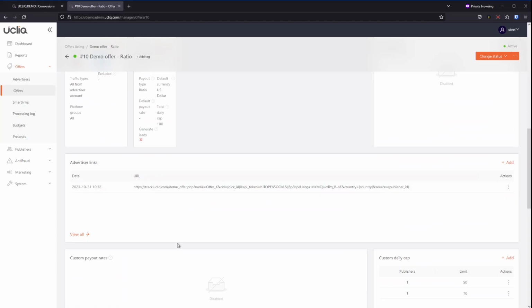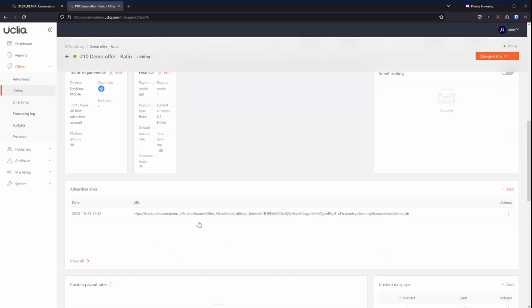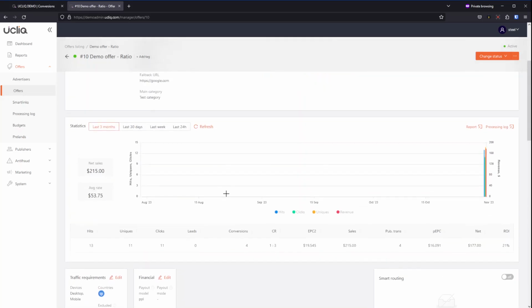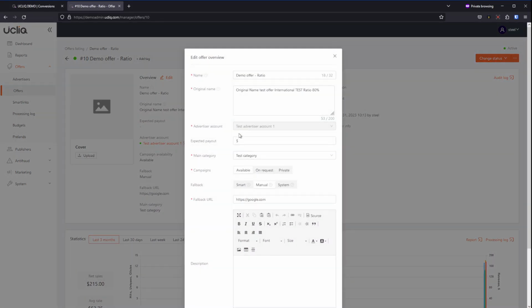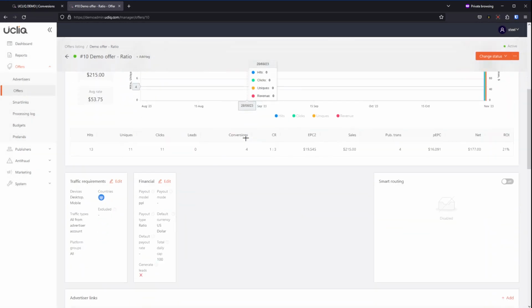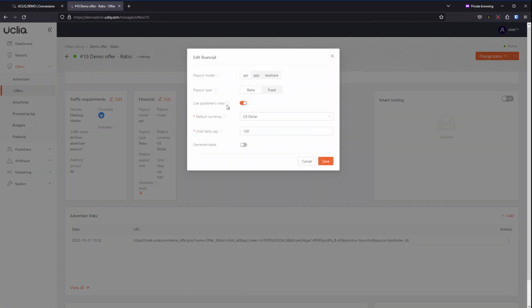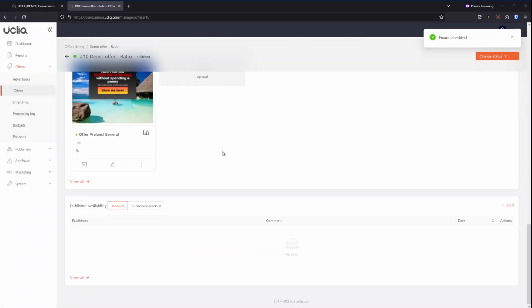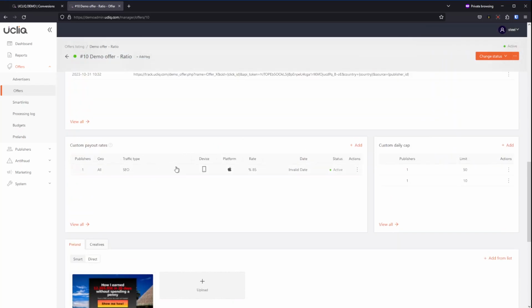You cannot change it right here just because it's disabled. You can see because we set up, sorry, wrong click. We set up it as publisher ratios. If we choose to go back to default rate, we will have ability now to configure custom payout rates. So there is an optional kind of rate here. We can archive it. We don't need it. And we can add new one.